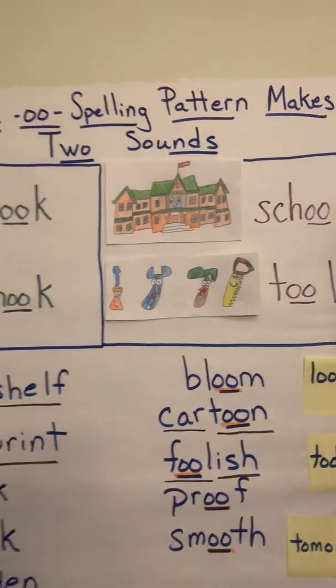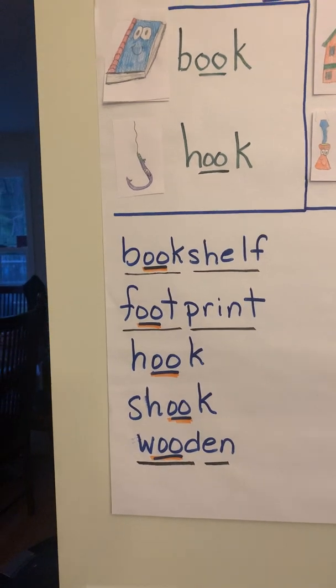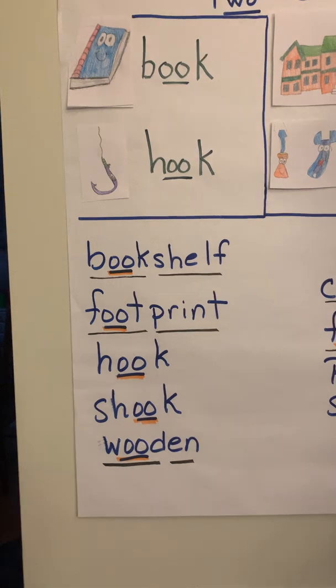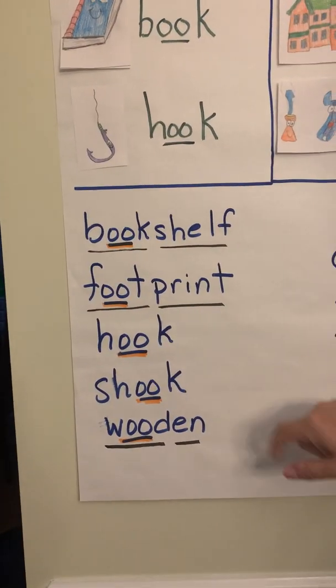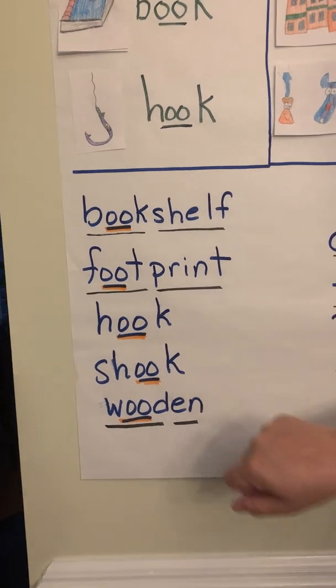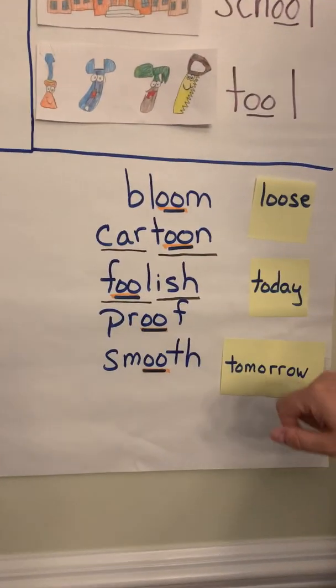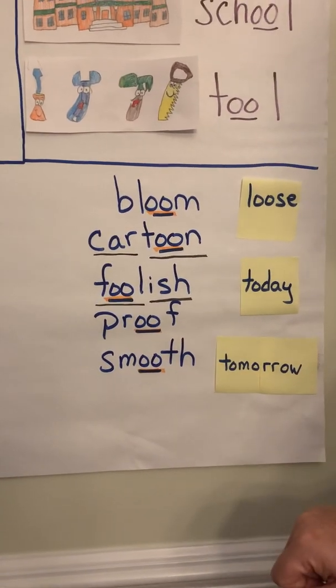These are your spelling words this week, down here at the bottom. They are either one-syllable or two-syllable words. Let me go ahead and read them for you now. Bookshelf, footprint, hook, shook, wooden, bloom, cartoon, foolish, proof, and smooth.